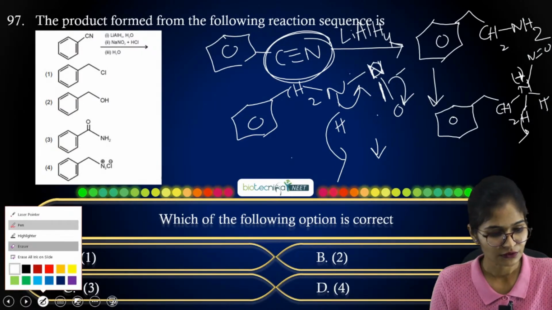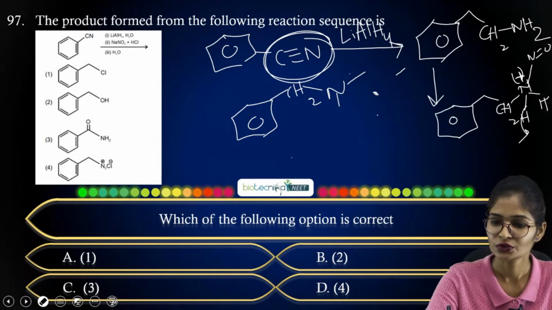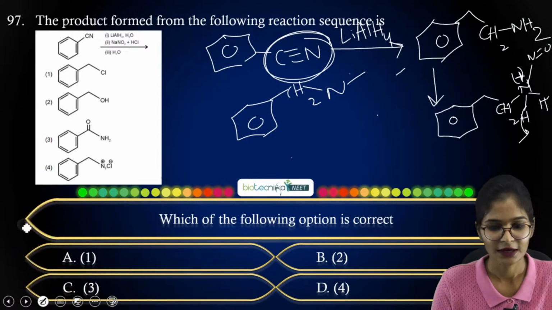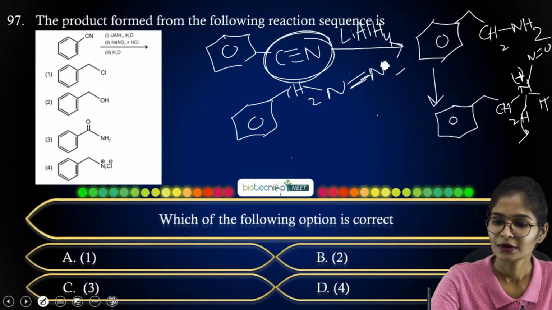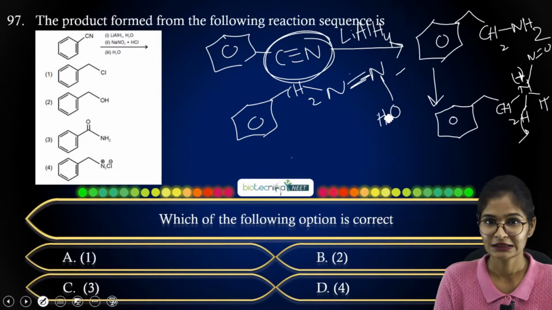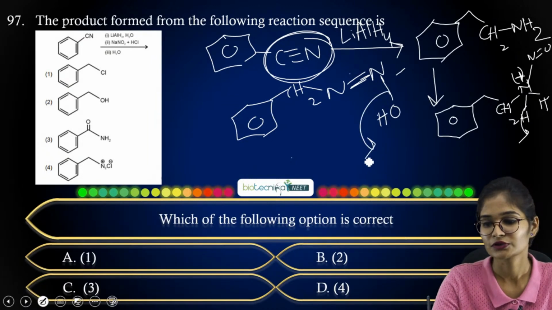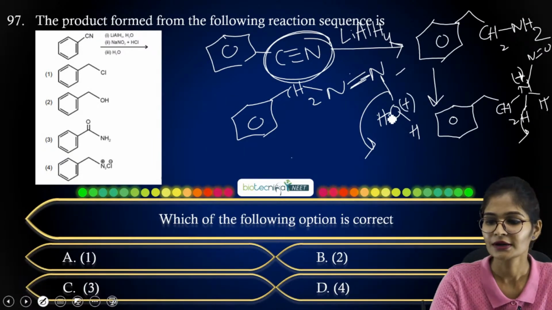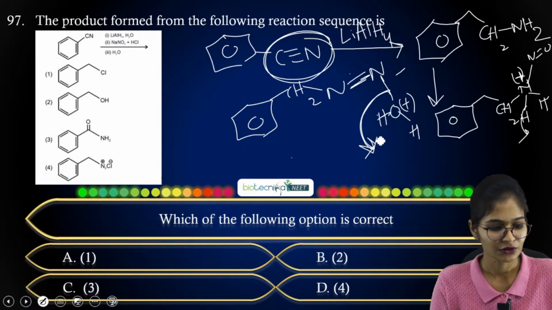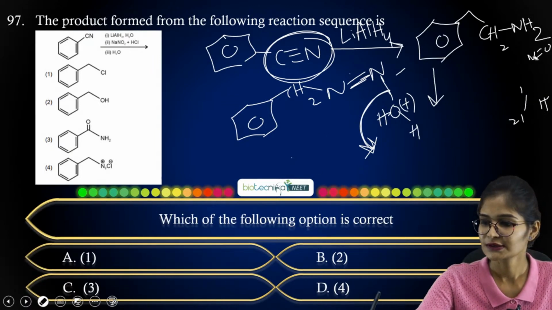Further, overall you are going to get nitrogen with a double bond, and oxygen with a positive charge, 1 proton. Now you have OH, and whenever you have OH in the ring, you can remove it easily by protonation as a water molecule. So just protonate this, and the oxygen will be positively charged. After that you will get your corresponding product.